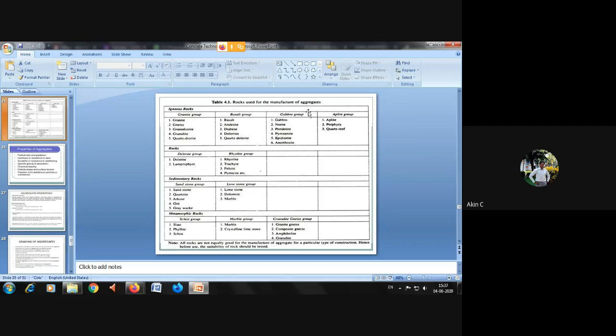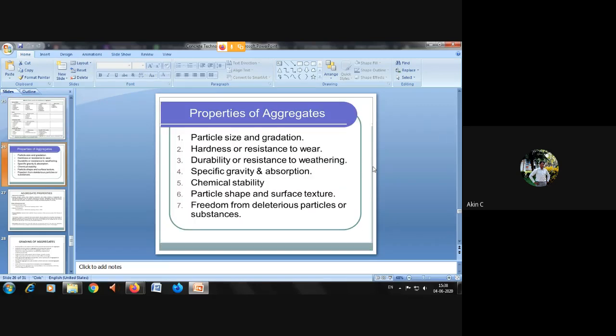Rocks used for manufacture of aggregate. There are 3 types of rocks which you have already studied in the 3rd semester in engineering geology: igneous, sedimentary, and metamorphic rocks. I've told many things about that in the classes. So from these rocks, they classify the aggregate into different groups.